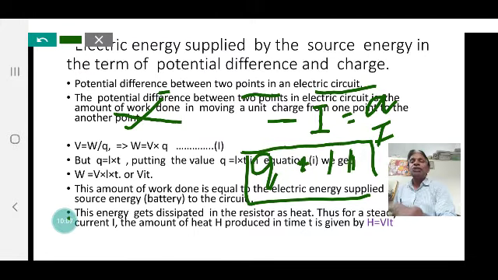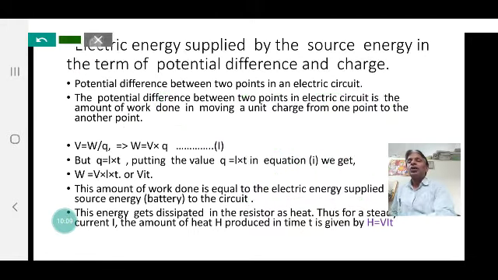Now, if you put the value Q is equal to IT that we have just obtained, we get W is equal to VIT. It is the main expression for the work done by the source of current.